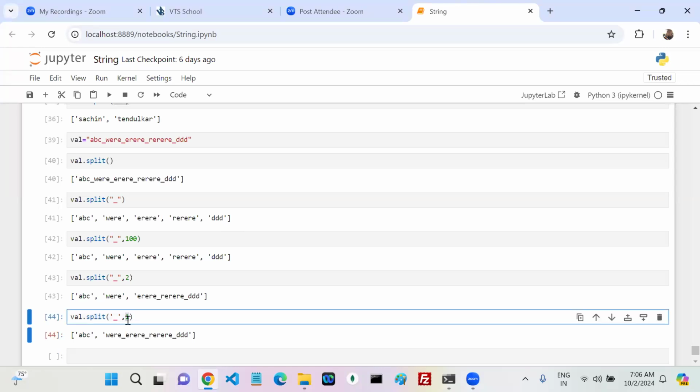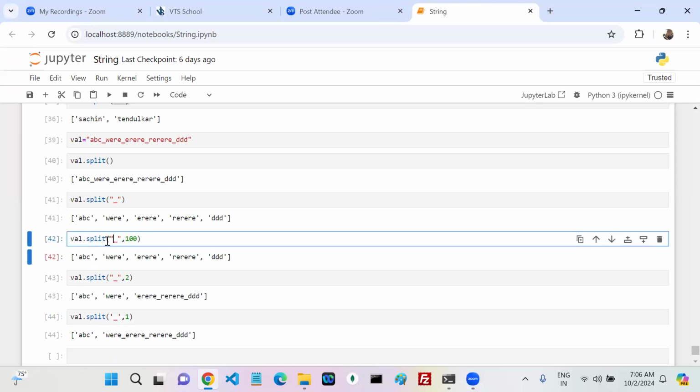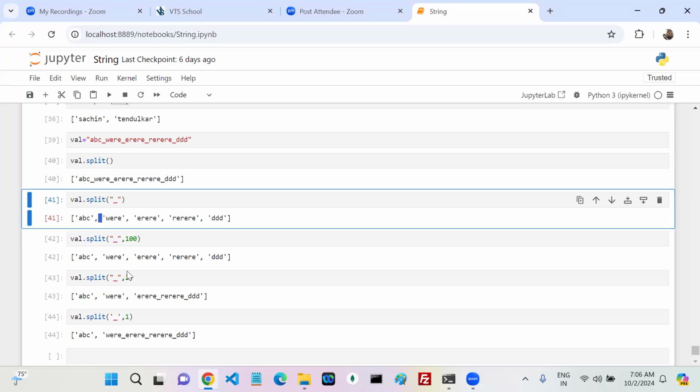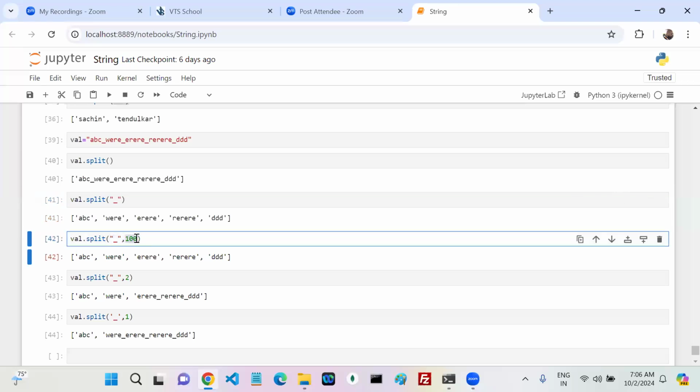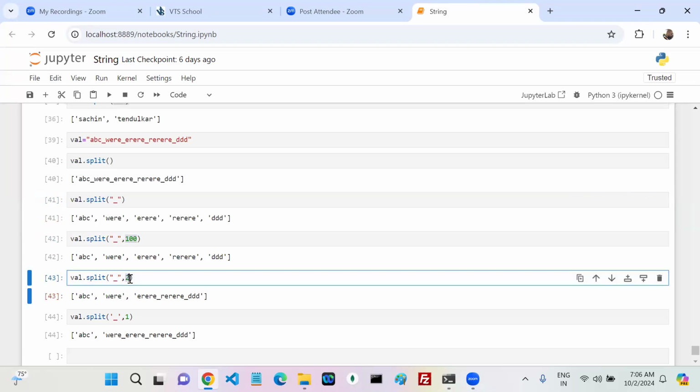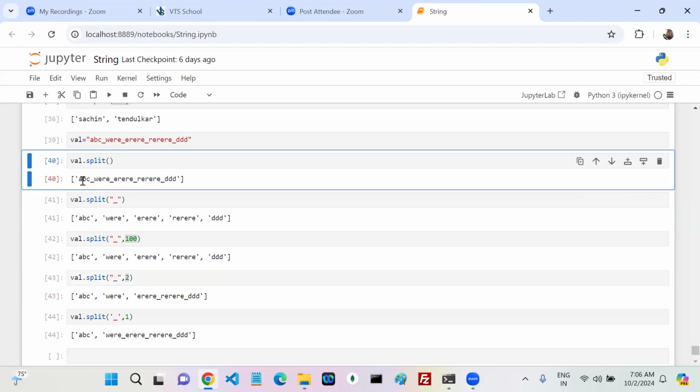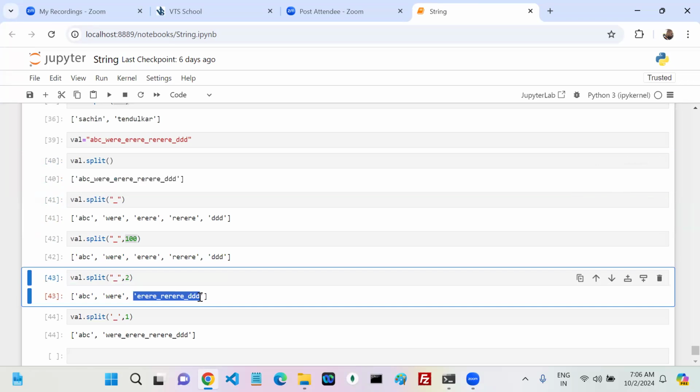Now see, the second parameter represents how many splits to make. Split up to the first delimiter. The first delimiter is the underscore, right? With 100, you can split up to 100 underscores. Here, with 2, only 2 underscores are split. The first underscore is this one, so ABC and the remaining is split. The second underscore is this one, WRE and the remaining is split. You said 2 only. There is no third one, so the entire remaining value is the third value.